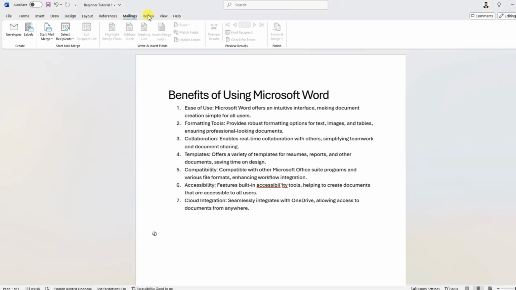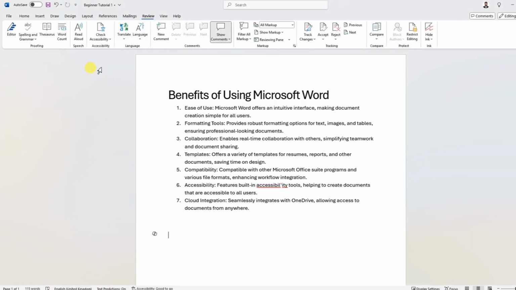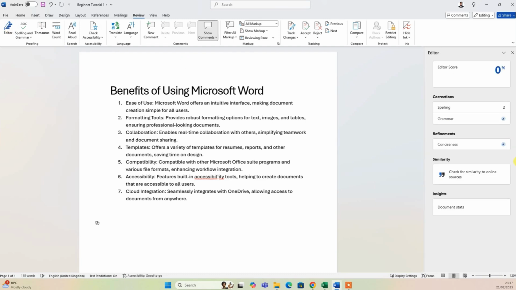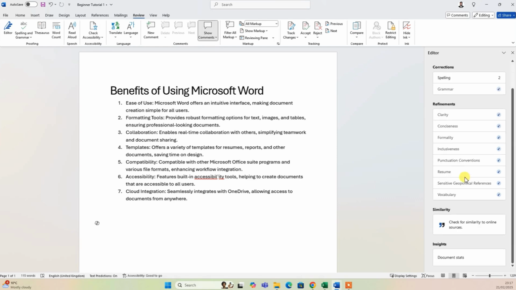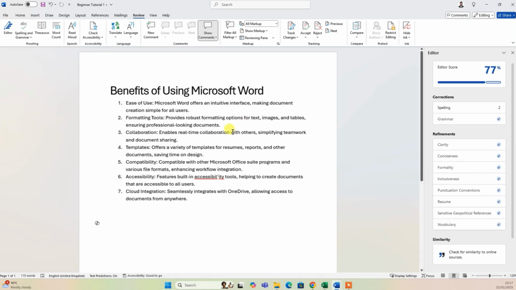Next one is review tab. So under review tab, the key options are spelling and grammar check. You can check spelling and grammar. So the editor option shows it's giving me the score 77%, like in spelling there are two mistakes. I can see the red line as well. It also shows the refinement. Is your text clear, concise, formality, inclusiveness? So it gives the rating according to the quality of your text, quality of the narration.